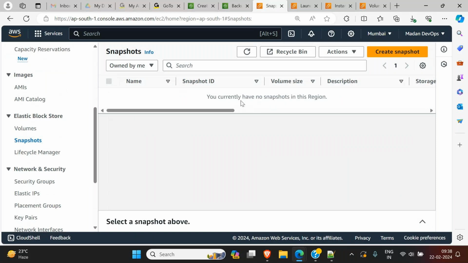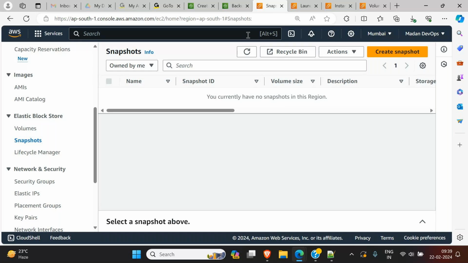Suppose the employees ask, "Now yes, you people took a backup of that day, right? I want that backup back." If they ask us, then you simply have an option called restore. When you click on the restore option, what will the backup service do? It connects to our snapshot, picks our snapshot, and converts that snapshot to a volume.